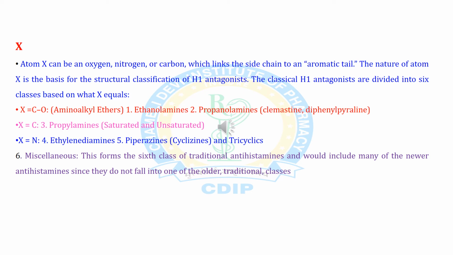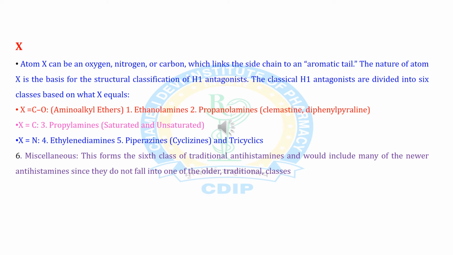X means C-O bond, or we can say aminoalkyl ether. In this, there are two classes, ethanolamines and second one is propanolamines. Next, X equal to C. In this class, propylamines, saturated or unsaturated. X equal to N. So in this class are ethylenediamine, piperazine and tricyclics. And finally, the 6th one is miscellaneous.